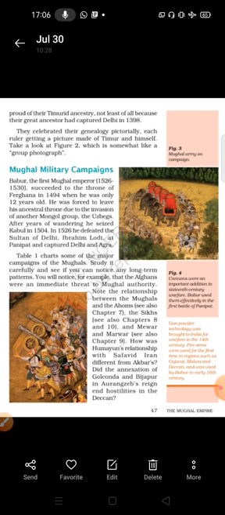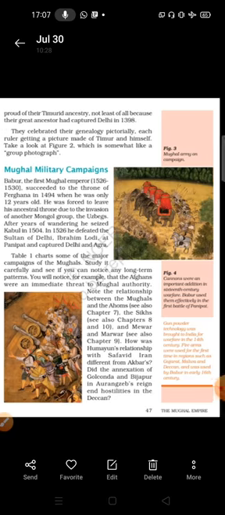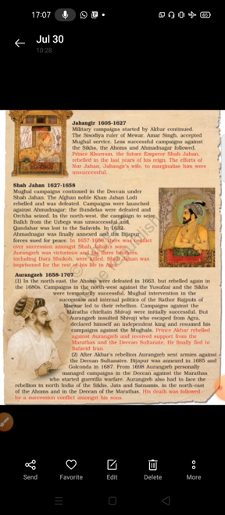Now, the table charts some of the major campaigns of the Mughals. Study it carefully and see if you can notice any long-term patterns. You will notice, for example, that the Afghans were an immediate threat to Mughal authority, and note the relationship between the Mughals and the Ahoms, the Sikhs, and Mewar and Marwar. How was Humayun's relationship with Safavid Iran different from Akbar's? Did the annexation of Golconda and Bijapur in Aurangzeb's reign end the hostility in the Deccan? So, those are their military campaigns, and we can learn about them.